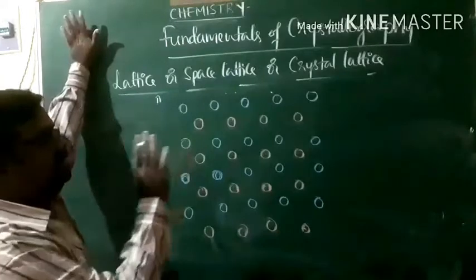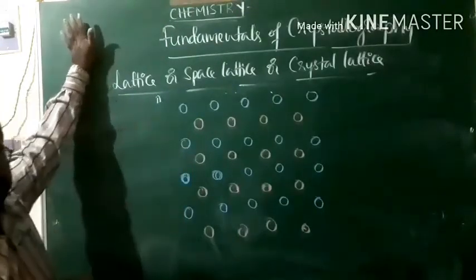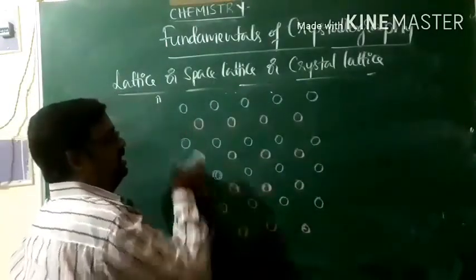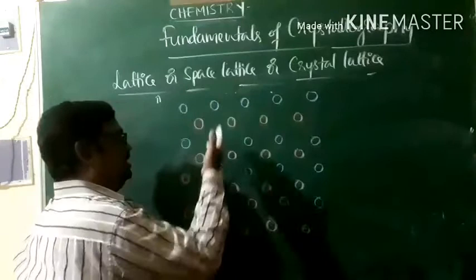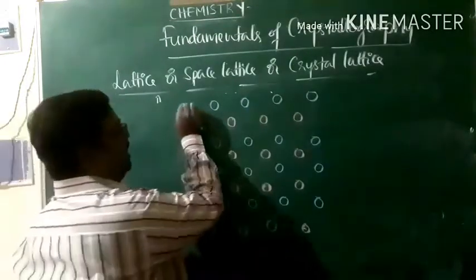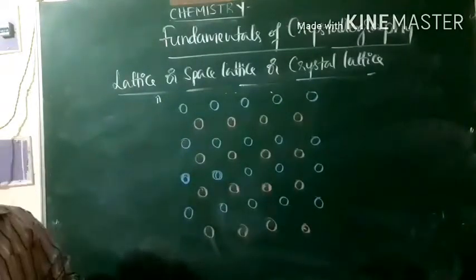Each point in a crystal lattice is called a lattice point. Lattice points represent particles. They are the locations occupied by the particles in a given crystal lattice.